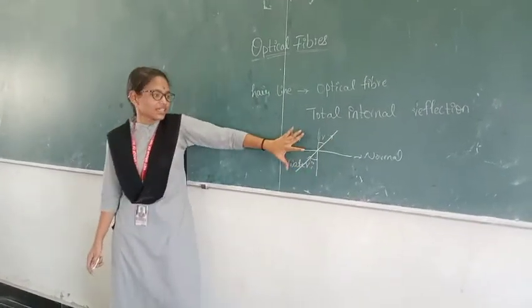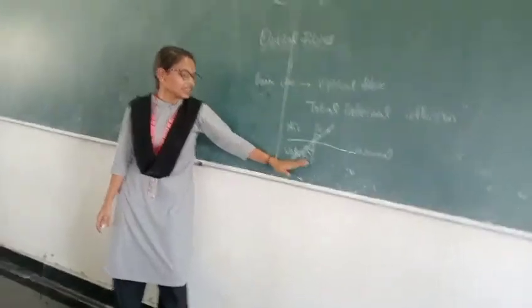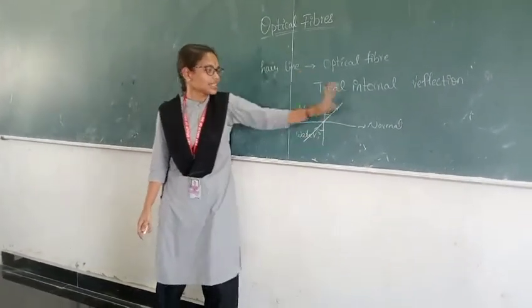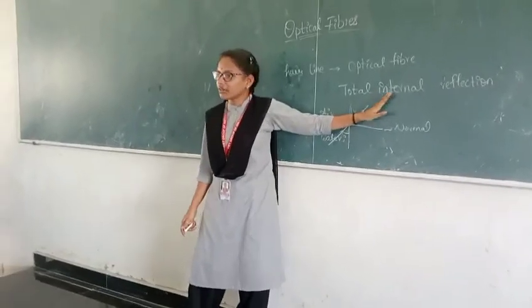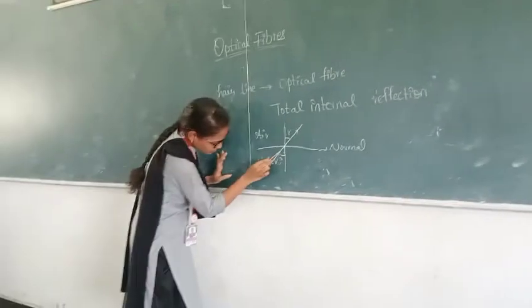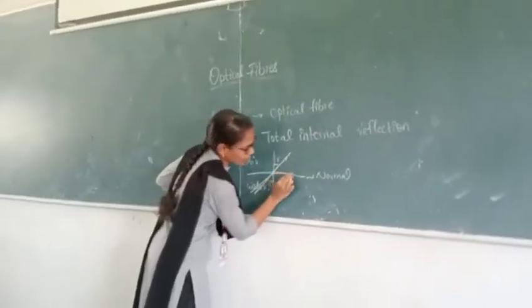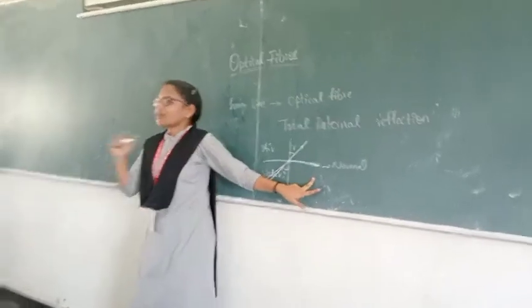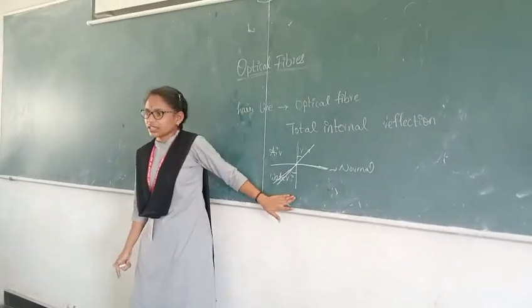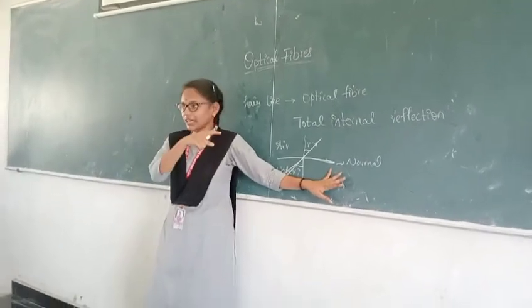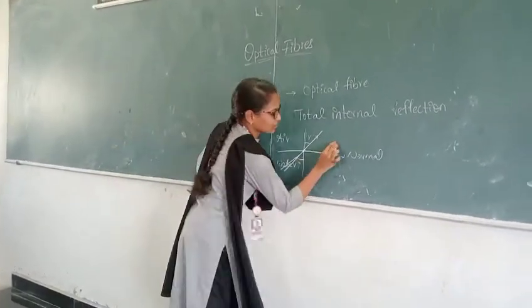If the angle in the denser medium is increased, the angle in the rarer medium will also increase. When the refracted ray goes along the normal, not entering the rarer medium, the angle is known as the critical angle.